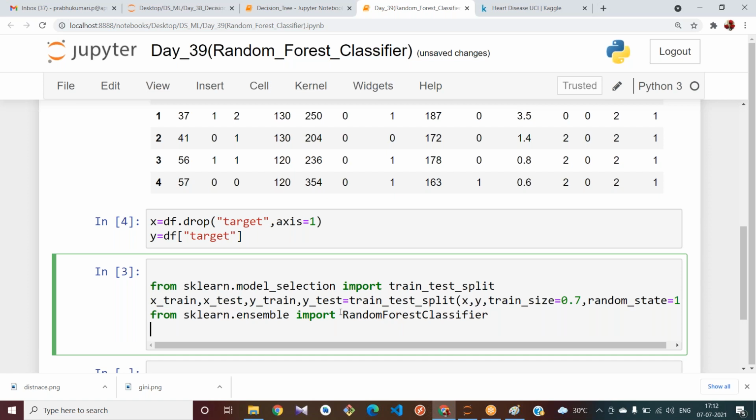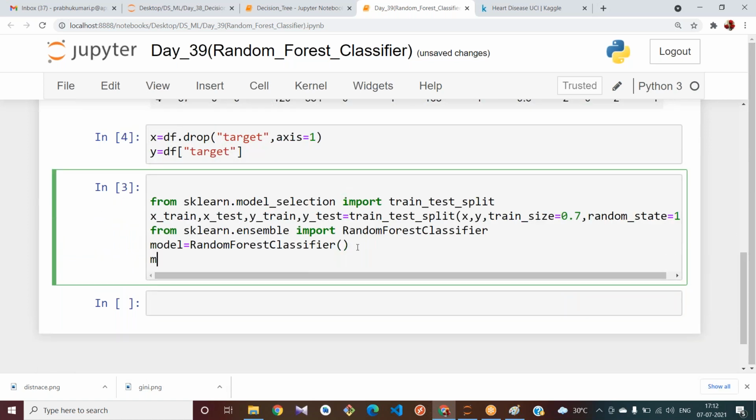Now after selecting the classifier, we should create an object. I'm creating an object with the name called model. And what you try to do, model dot fit of x comma y. You should try to fit your data. While trying to fit your data, it tries to calculate all the mathematical calculations. Okay, x underscore train comma y underscore train.